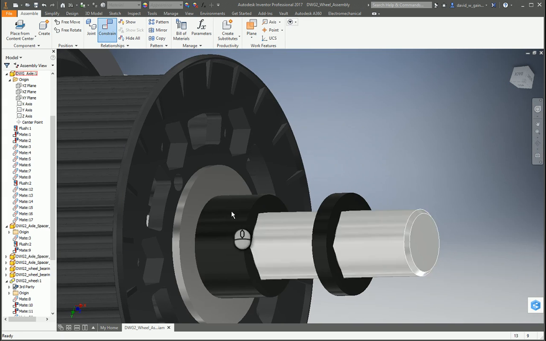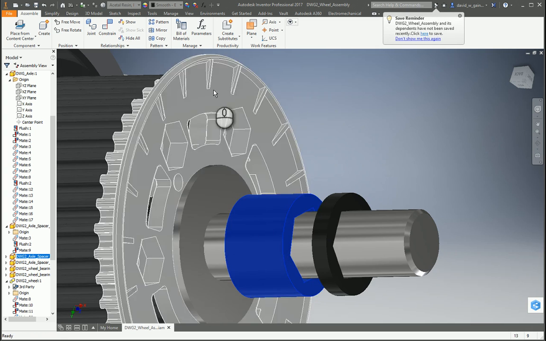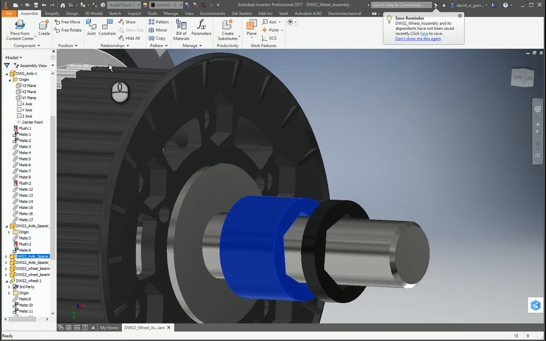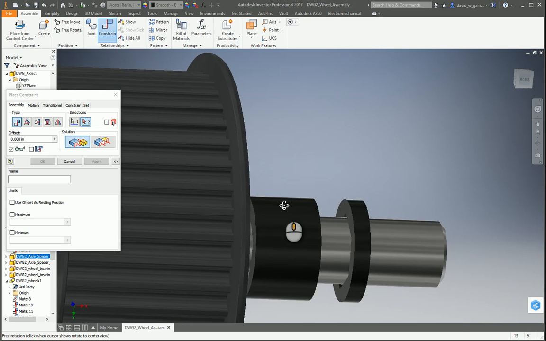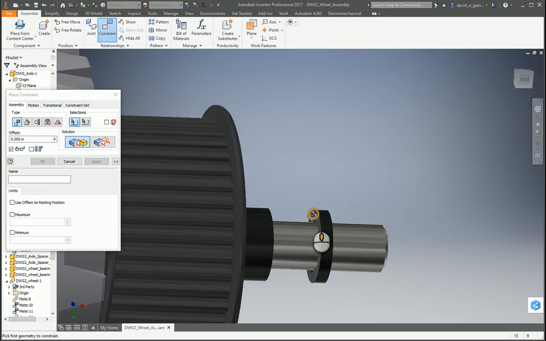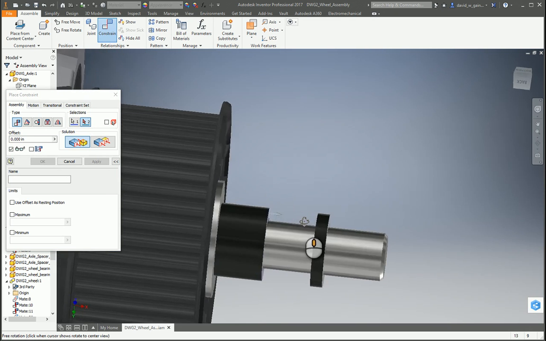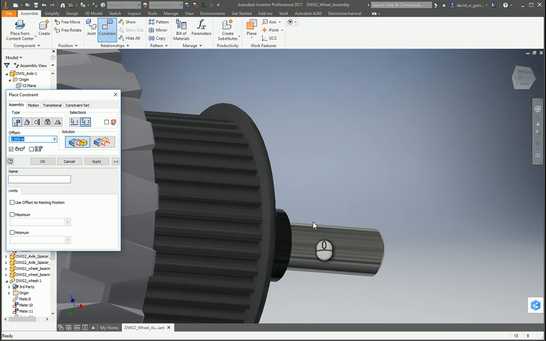And it's best if we at this point escape, grab the axle spacer and move it out. And add a constraint into the face of the bearing and the axle spacer. Grab from the face of the long axle spacer to the short axle spacer.